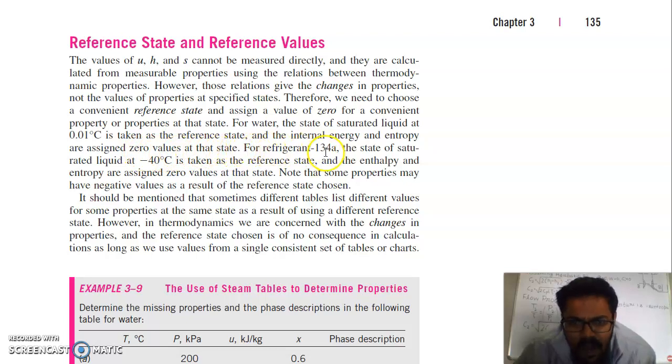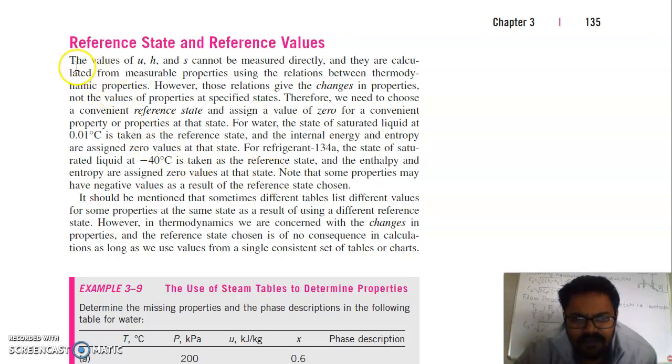For refrigerant R134a, the state of saturated liquid at minus 40 degrees Celsius is taken as the reference state, and enthalpy and entropy are assigned 0 values at this state. One thing also to be noted, in most of the calculations we need the change. It is not possible to measure the absolute value of energy of any system. So in most engineering processes, either we add energy to the fluid or we extract energy from the fluid. So we need to measure the change, that is, what is the change at inlet and what is the change at outlet.